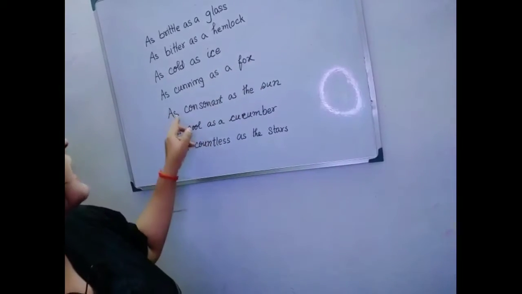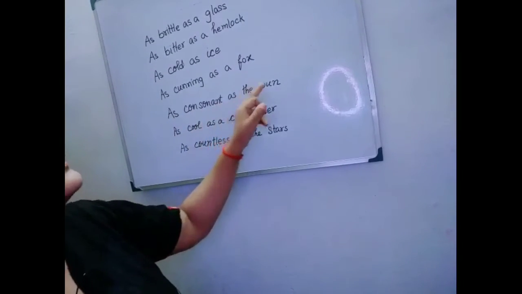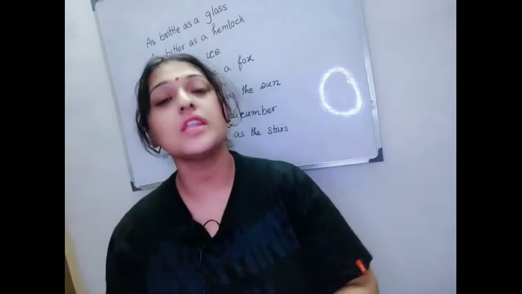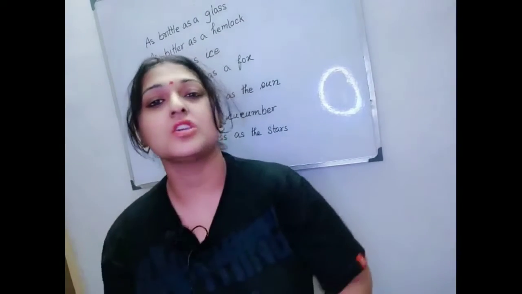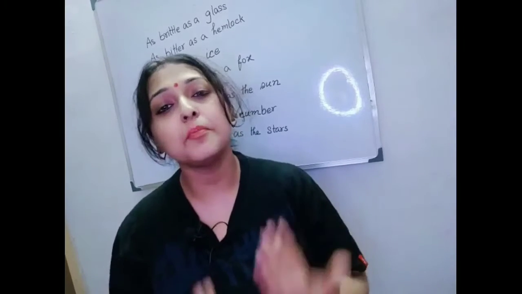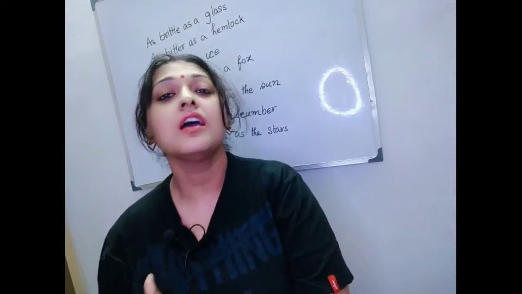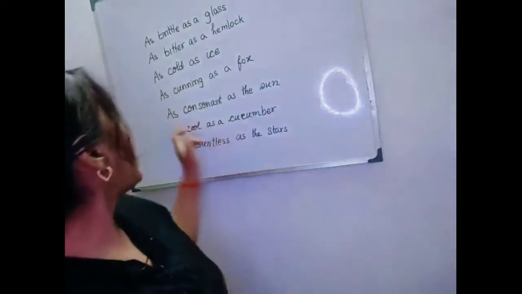Next one is as constant as the sun. All of us know that the sun is constant. Sun is fixed. So when we compare any fixed things, then we can compare them to the sun. So we can say as constant as the sun.